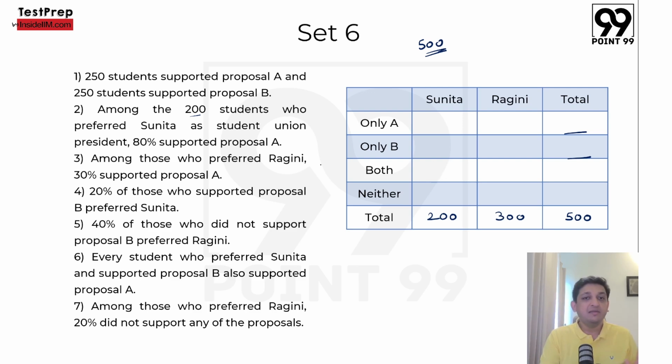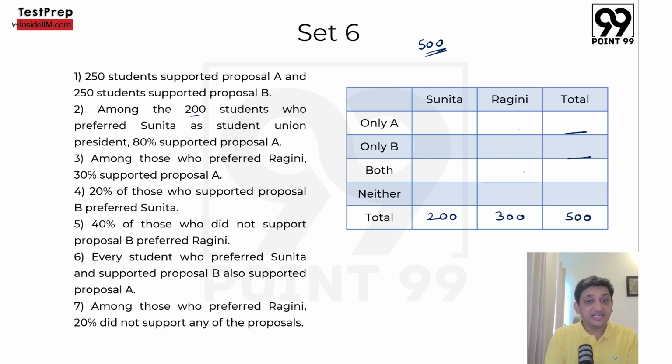ये हमको पता है. But again, we can't write it here directly. So let's not look at it at this point in time. Third, among those who preferred Ragini, 30% supported proposal A. अब रागिनी को 300 लोगों ने सपोर्ट किया था. 30% of that, which means 90 people would have supported proposal A, meaning this plus this, only A plus both has to be 90. Again, I can't write it here without introducing a lot of variables. So let's see if there is some resolution that exists in this set, and only then we will look at the variables that we need to solve this one.